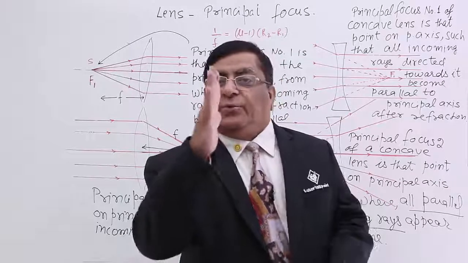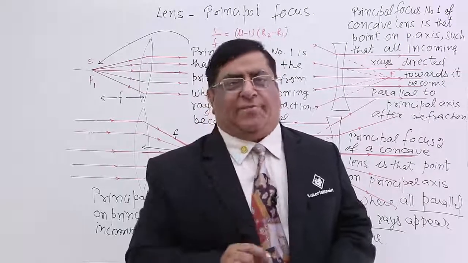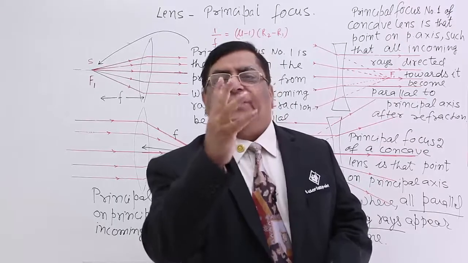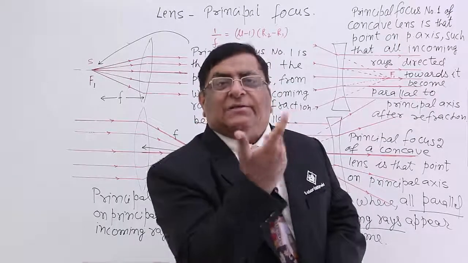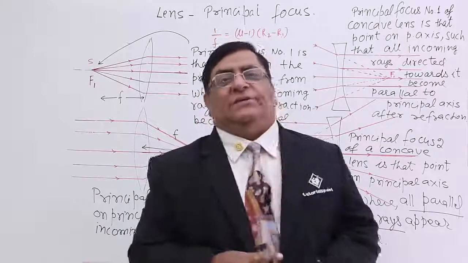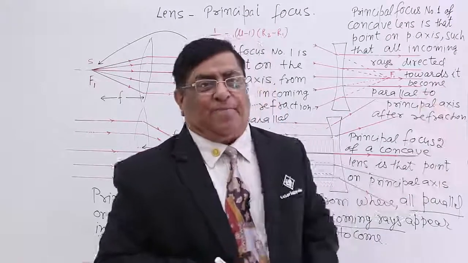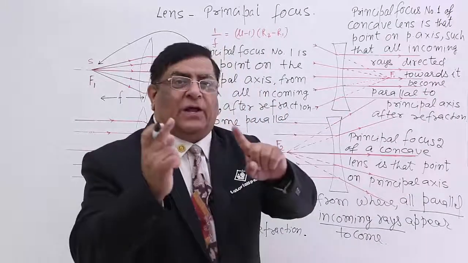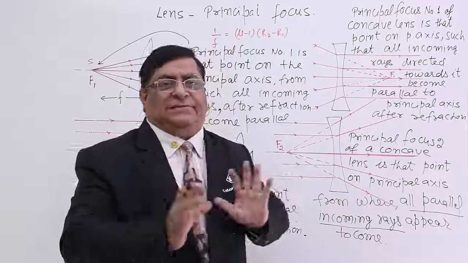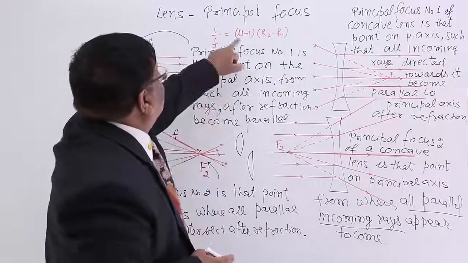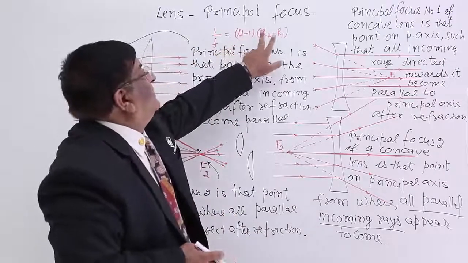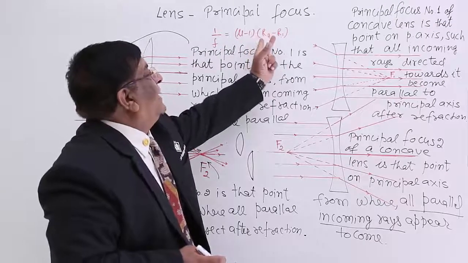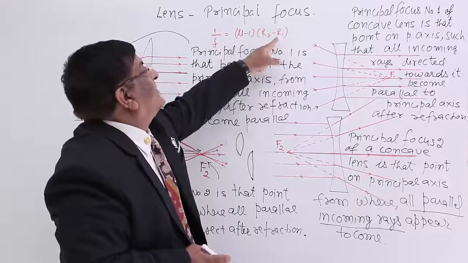Similarly, we will prove in image formation that if we invert the lens, there is no change in the location of the image, because the focal length from both sides is the same. In this equation, if we convert R1 into R2, there will be a difference of the two.